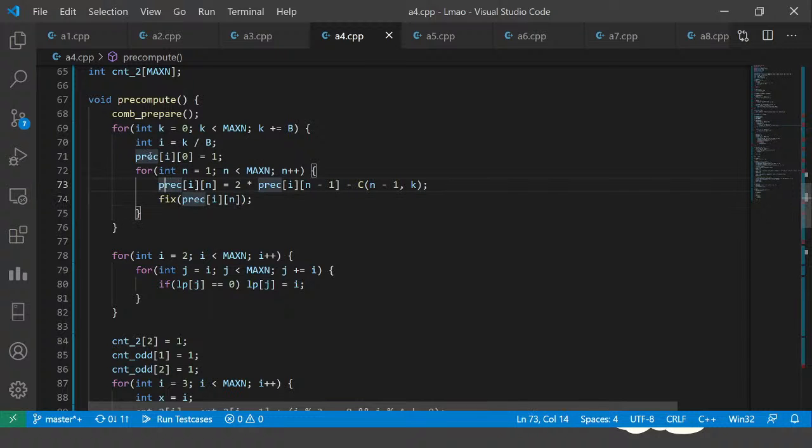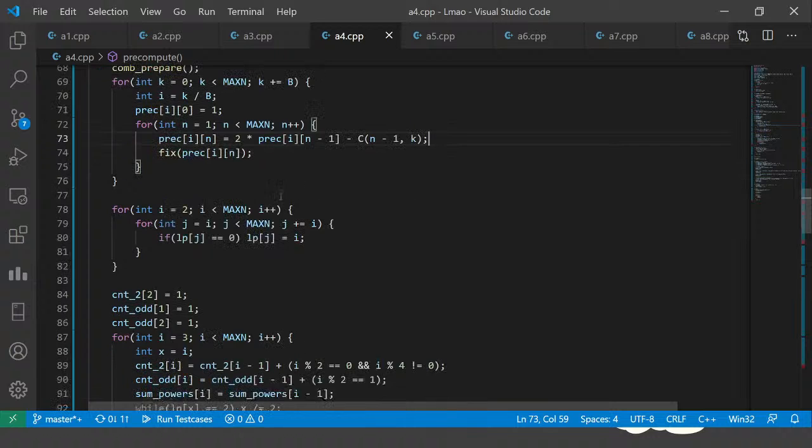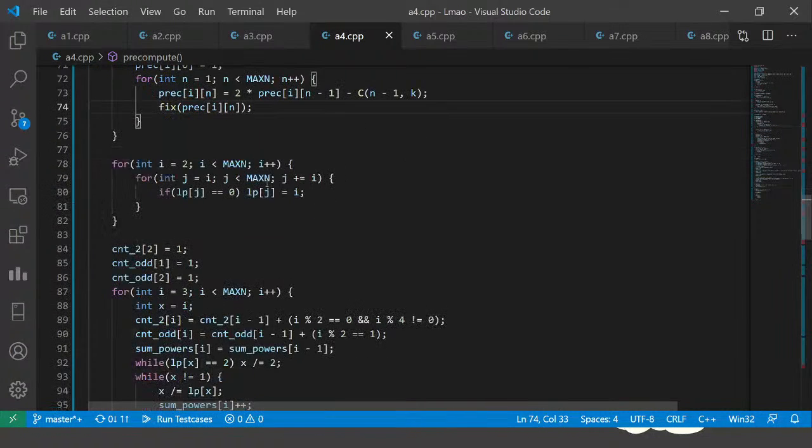So he's pre-computing (i, 0) as 1 and pre-computing (i, n) as 2 times (i, n minus 1) minus C(n minus 1, k), right? So this is basically his pre-computing function where he's pre-computing these rows. This fix function is just him taking modulo. Do not worry about that.